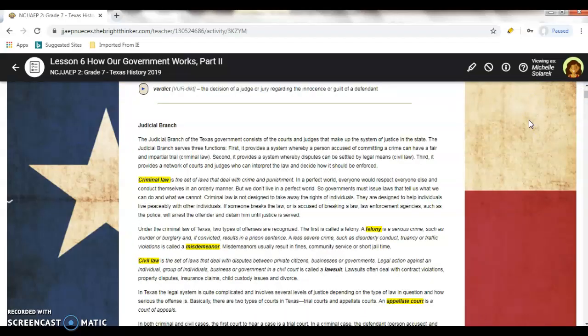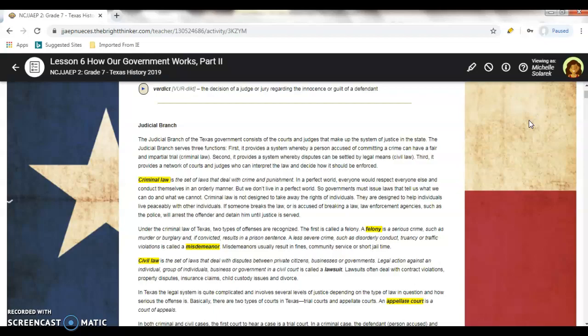it consists of the courts and judges that make the system of justice in the state. The judicial branch serves three functions. First, it provides a system whereby a person accused of committing a crime can have a fair and impartial trial. Second, it provides a system whereby disputes can be settled by legal means. And third, it provides a network of courts and judges who can interpret the laws and decide how they should be enforced.